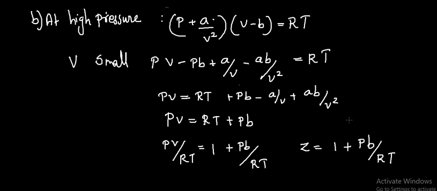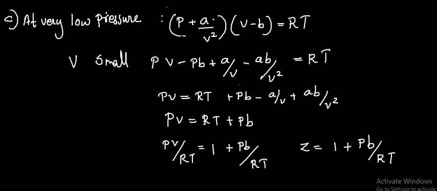We see that in the case of hydrogen and helium, Z always increases as pressure increases. This can be explained using this equation. At high pressure, volume will be small, then these two terms can be neglected and the equation will be PV = RT + Pb. Then Z will always be greater than 1.